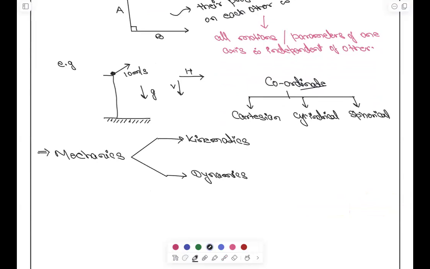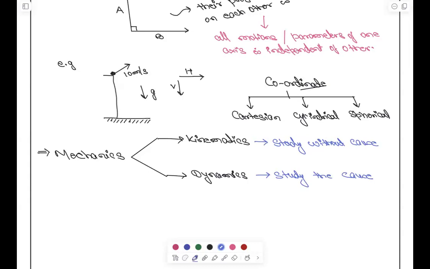Kinematics, all of you know that. It is the study without the cause. Who is producing the motion? We don't want to do that, right? And here we study the cause. What is the cause? Basically the force. Yes or no? Yes sir.